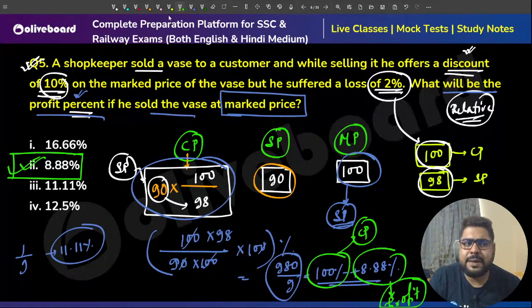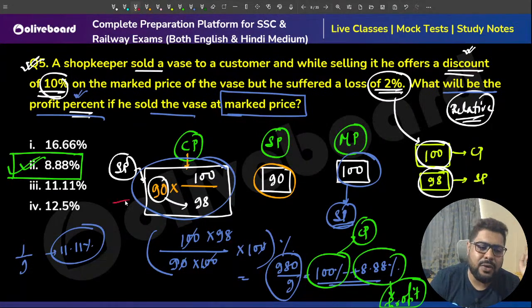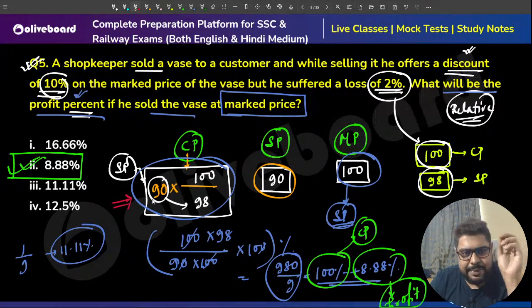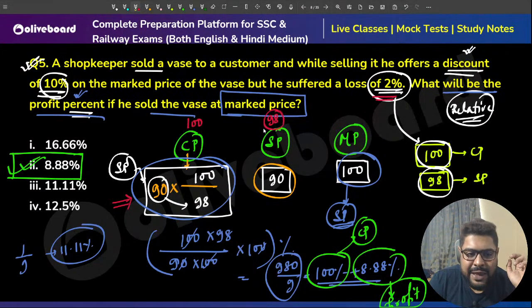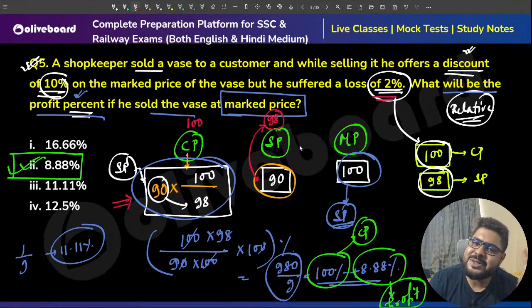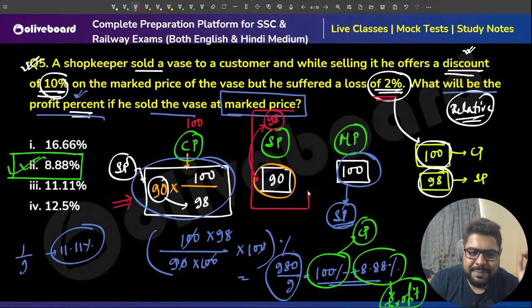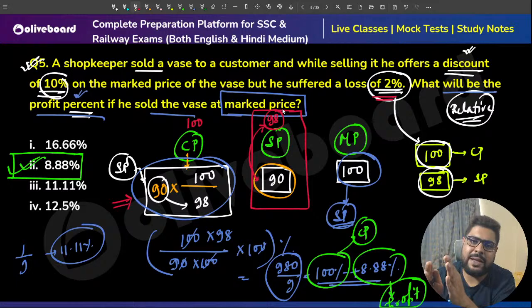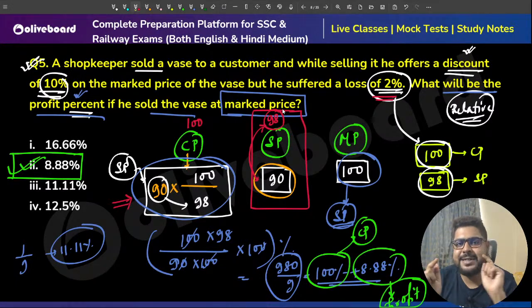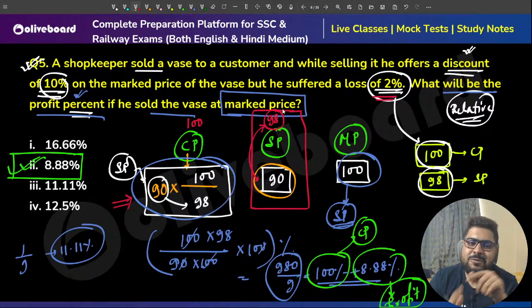Now, if someone says, I don't understand this modular method, for them I'm giving one other method. 2% loss means this is 100, this is 98. So equate these two, because SP has to be the same. The relation between CP and MP always goes via SP. SP is the common friend there. So you equate the SP, you will get the relation between CP and MP. You can calculate percentage from there as well.